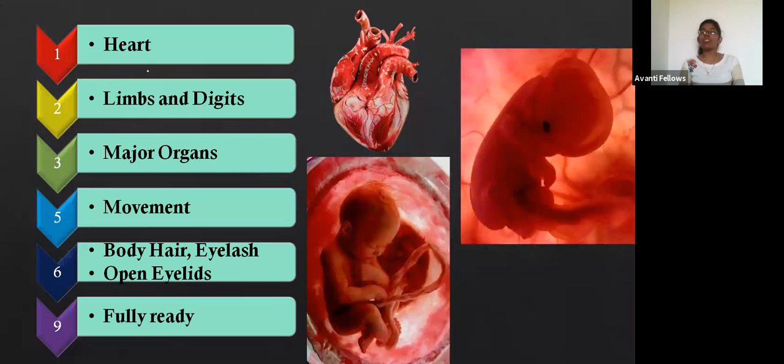And eyelashes form. Eyelashes are formed with the hair, right? So body hair, hair on the head, and eyelashes, everything starts to develop, and the eyelids open. Okay, at the 6th month, the eyelids will open. Till the 6th month, the baby is not going to open the eyelids.